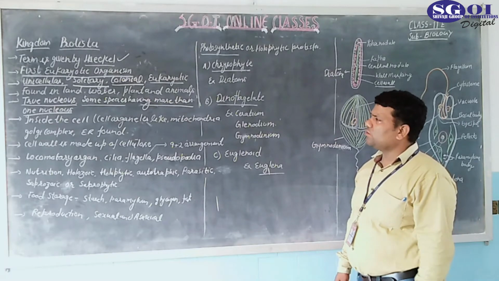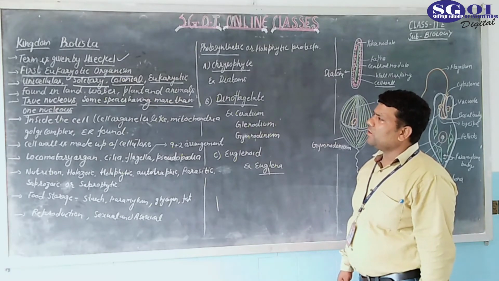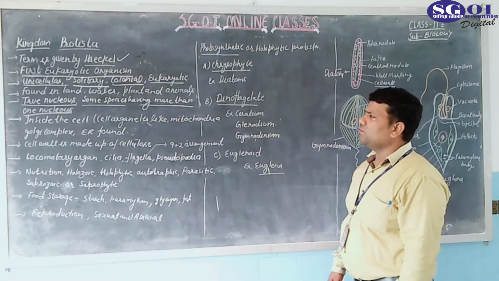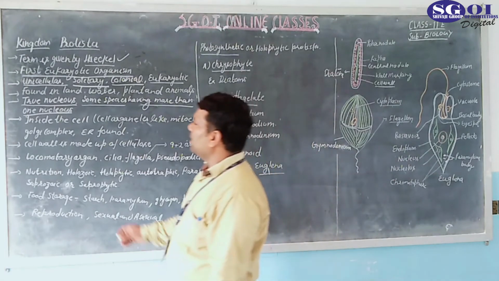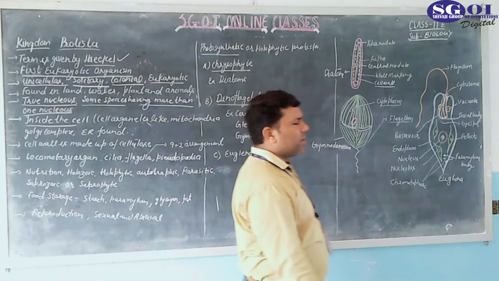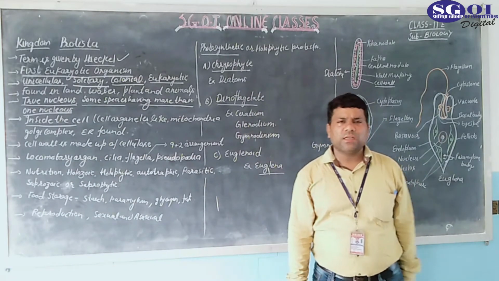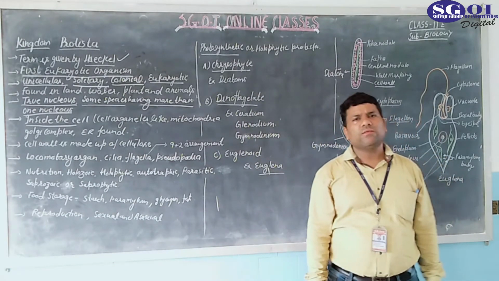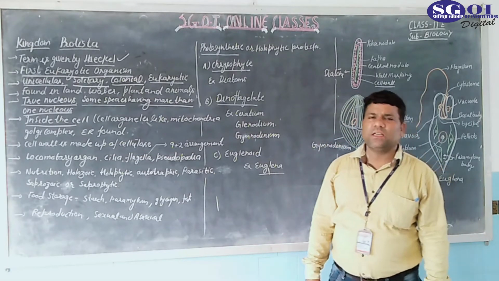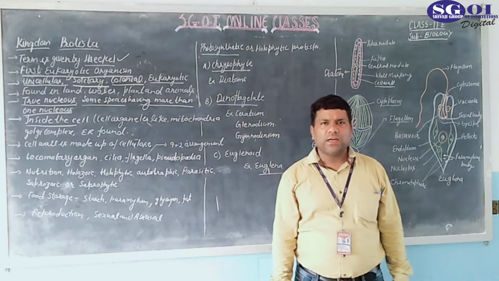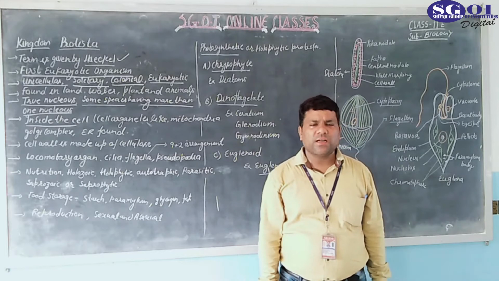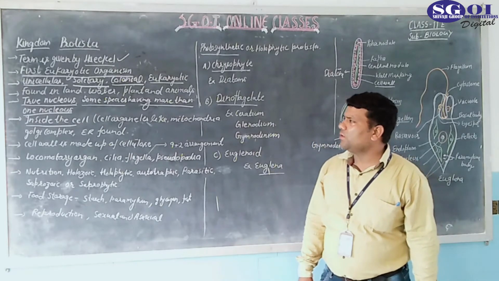More examples are also available. So here not only one nucleus is present, some species also have more than one nucleus. Because it is a eukaryotic cell, cell organelles are formed inside the cell. You know the characteristic of a eukaryotic cell: it has all types of cell organelles like mitochondria, endoplasmic reticulum, Golgi complex, etc.